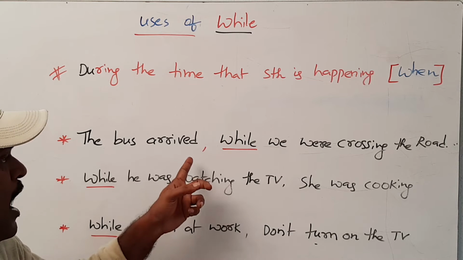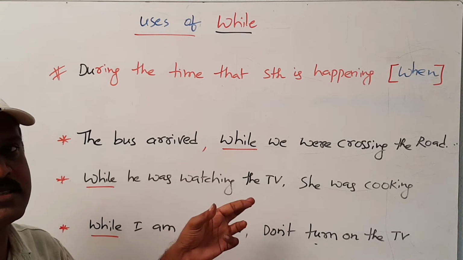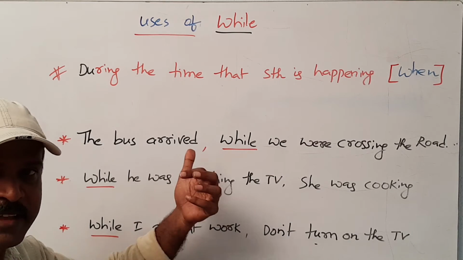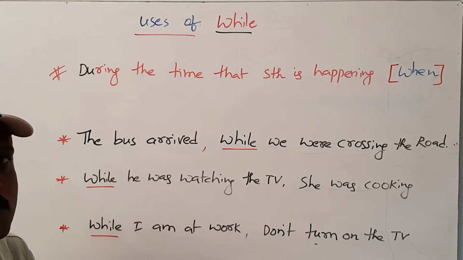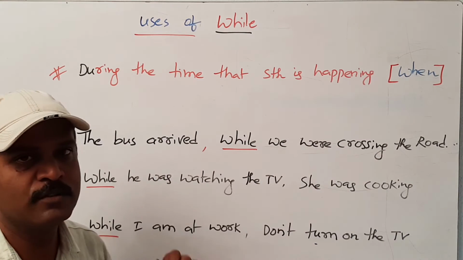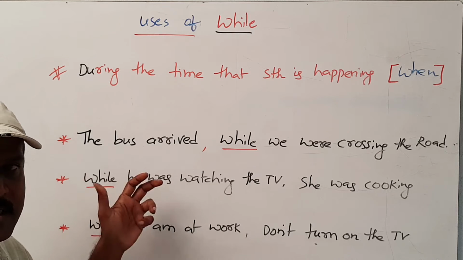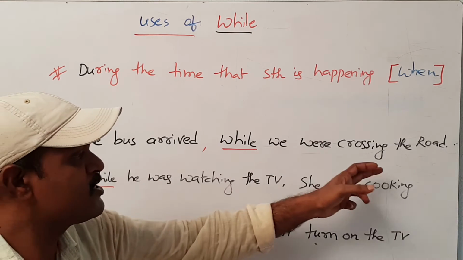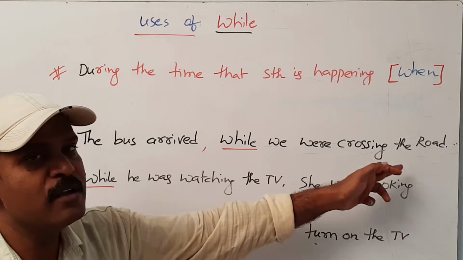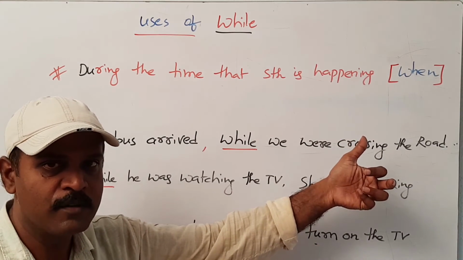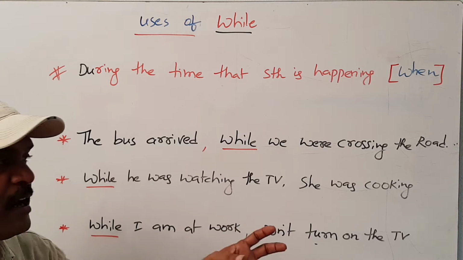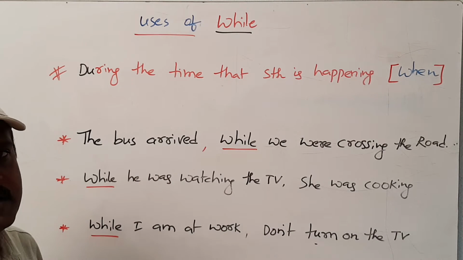Friends, I am going to explain this sentence grammatically. Please listen to me carefully. In this lengthy sentence, you can see two parts: the bus arrived, and we were crossing the road. The bus arrived is in simple past tense. We were crossing the road is in past continuous. This action was going on in the past. When this action was going on, in the middle of the time, another action happened.